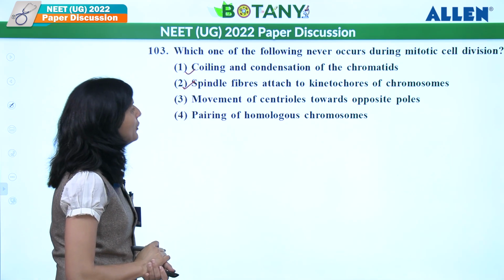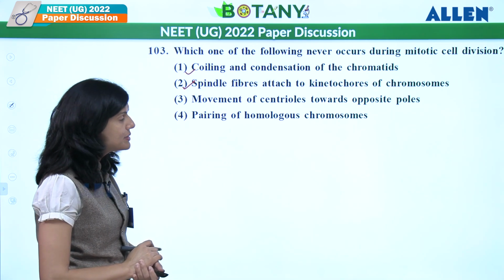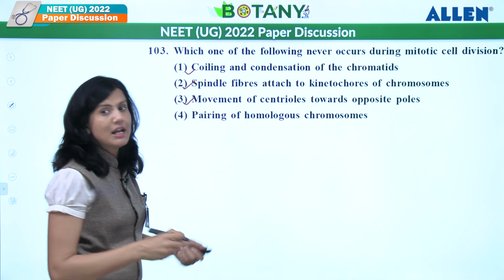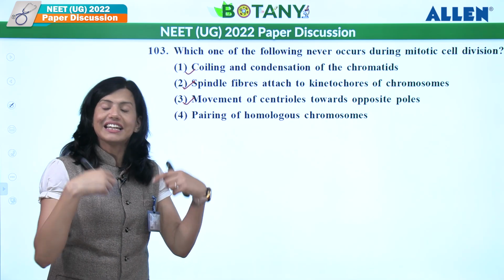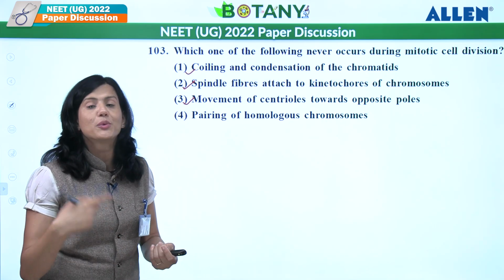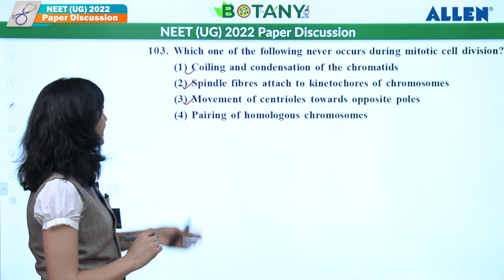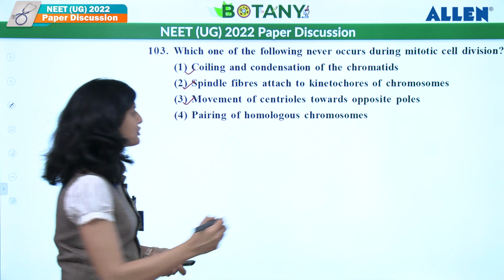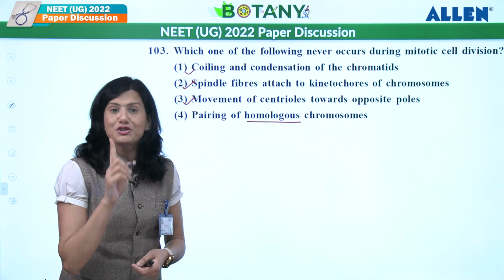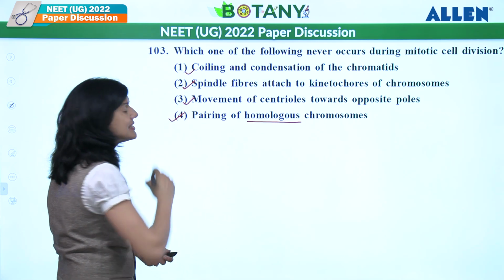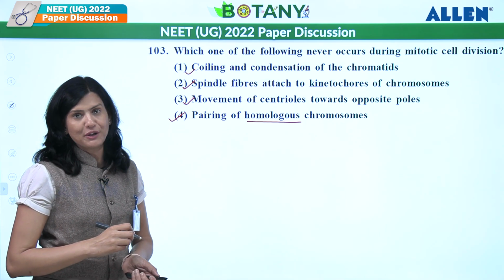Movement of centriole towards opposite pole, that is also correct. Movement starts from early prophase and it completes at the end of prophase, which is the transition to metaphase. Pairing of homologous chromosome. Homologous chromosome pairing occurs in meiosis. It does not occur in mitosis. So what should be the answer? Answer should be the fourth one over here.